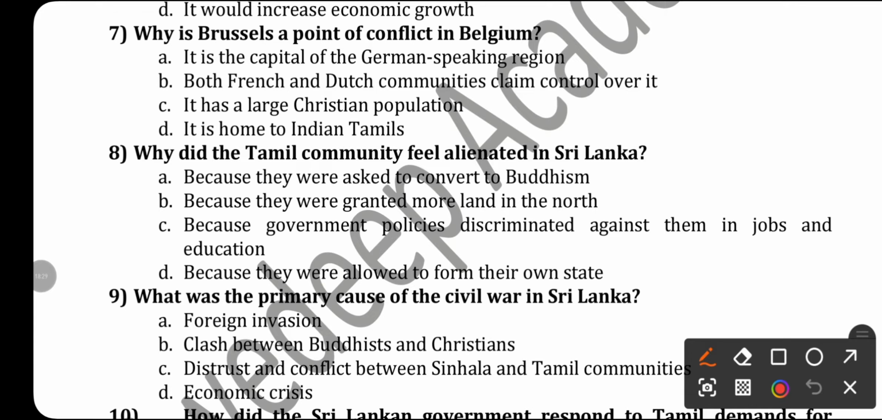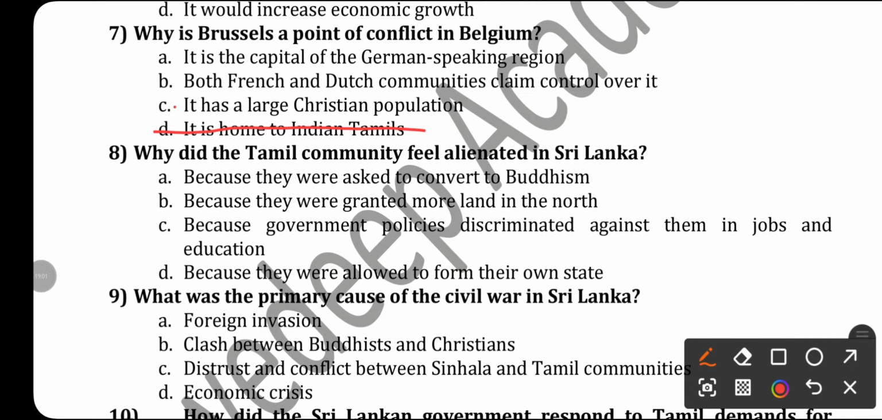Why is Brussels a point of conflict in Belgium? What is the problem with the capital city of Belgium? Let's see. It is the capital of the German-speaking region. Both French and Dutch-speaking communities claim control over it. It has a large Christian population. It is home to Indian Tamils. Sometimes we have to find the answer from the options. It is a very good method, called the elimination method.